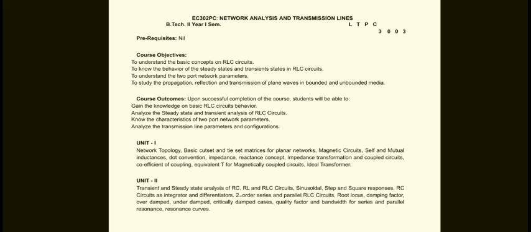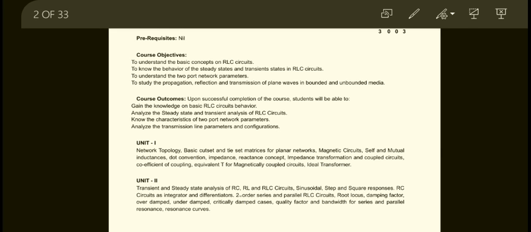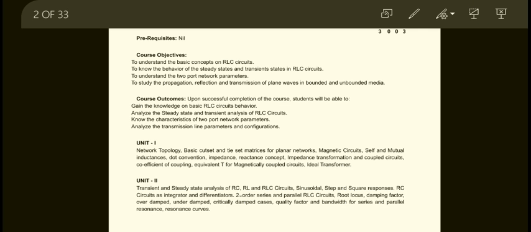Now, coming to the outcomes we will get from this subject, what the student will be able to do. These are the course outcomes: upon successful completion of the course, the students will be able to gain knowledge of the basic RLC circuit behavior and analyze the steady state and transient analysis of RLC circuits, know the characteristics of the two-port network parameters, and analyze the transmission line parameters and configurations.